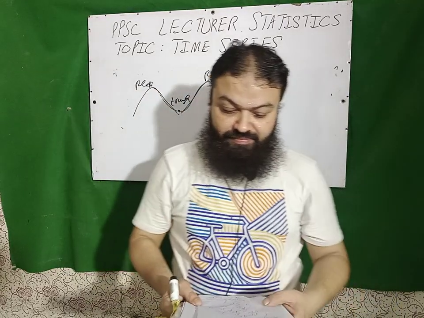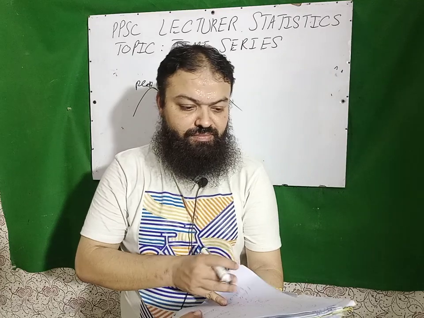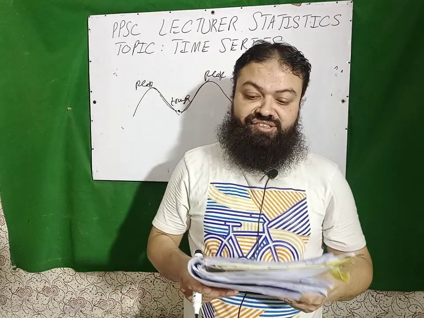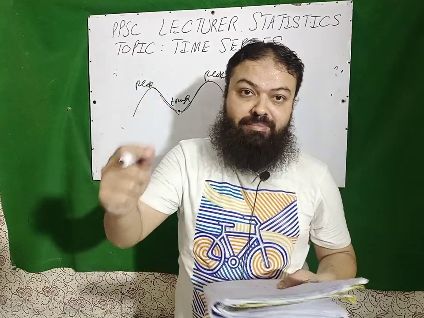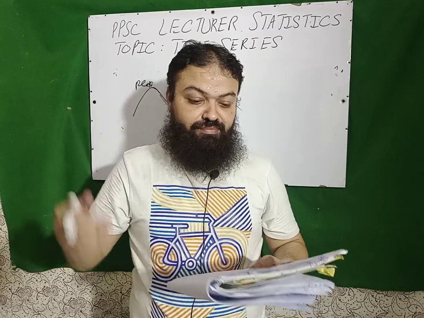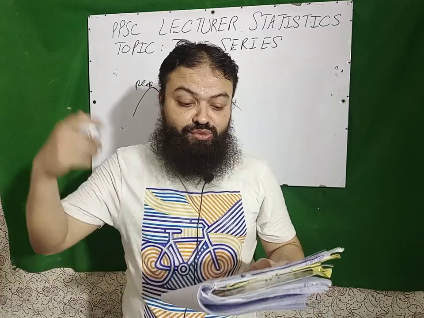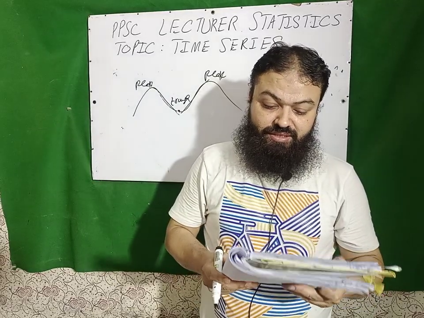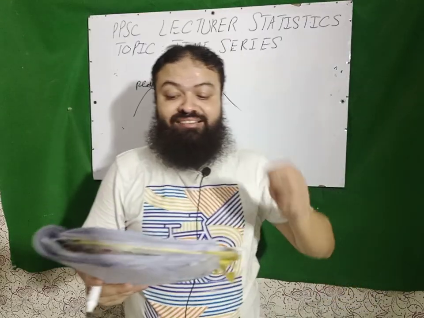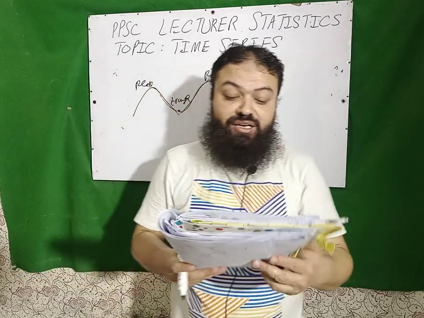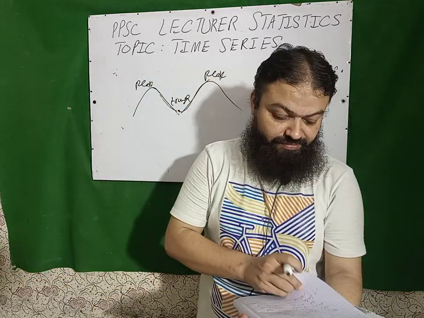Next is irregular variations, also called random variations. They occur in an unpredictable manner. Strikes, we do not know about them. Floods, we do not know in advance. Earthquakes, we do not know in advance. Fire or war, etc. These variations are also known as accidental, residual, or erratic variations. These are non-recurring variations.